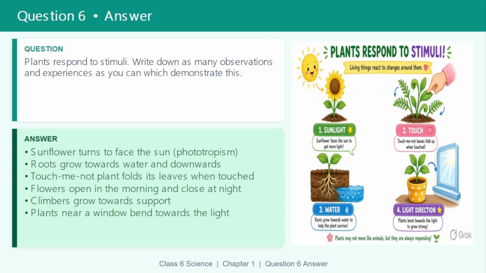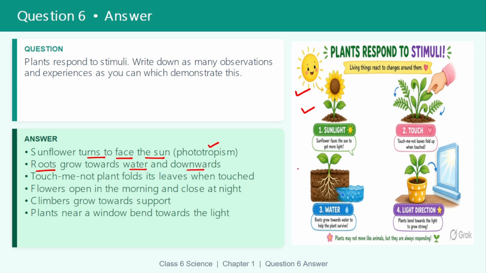First example, the sunflower. The sunflower turns to face the sun. This movement of the sunflower toward the sun is called phototropism. Roots grow towards water and downwards.